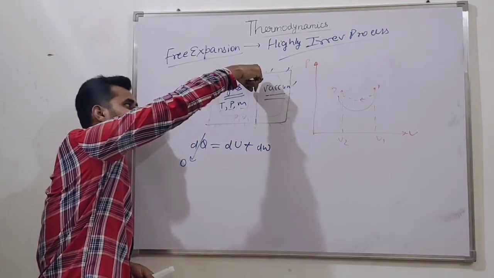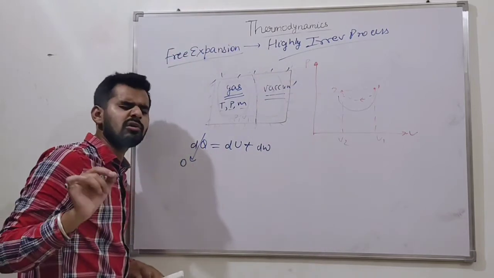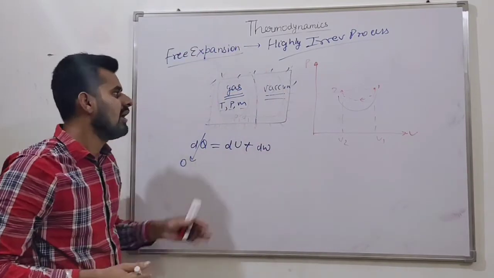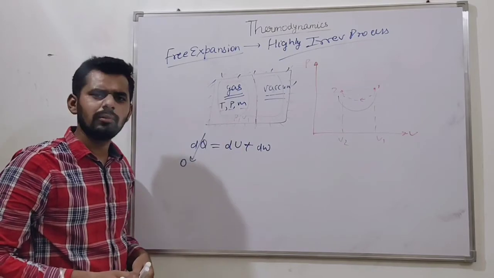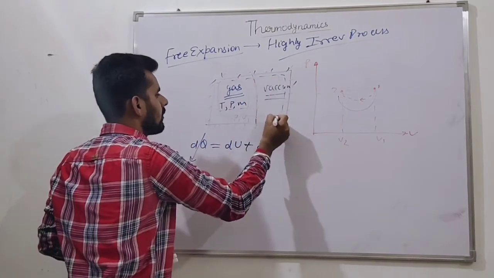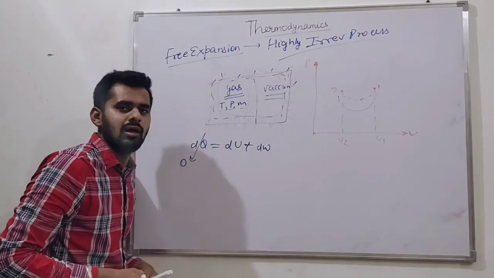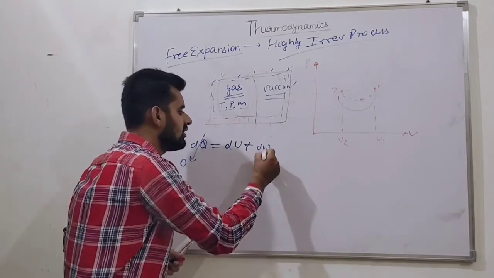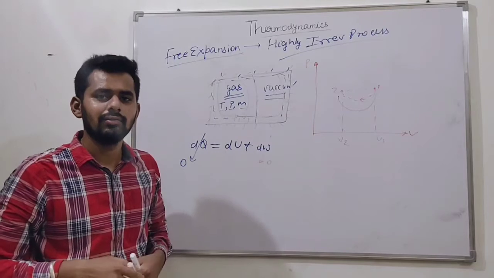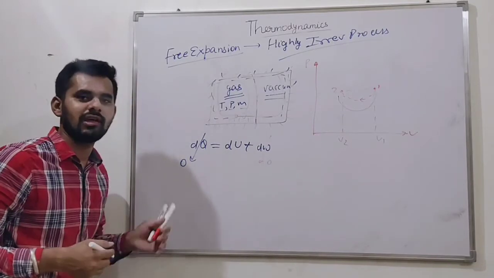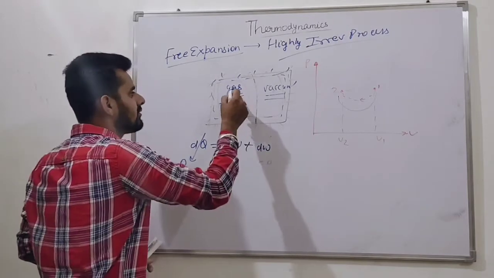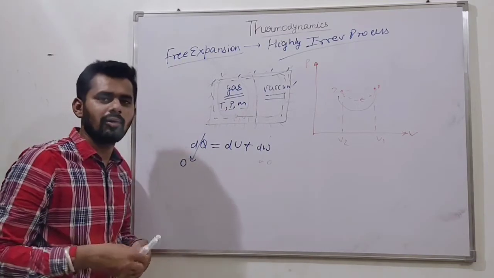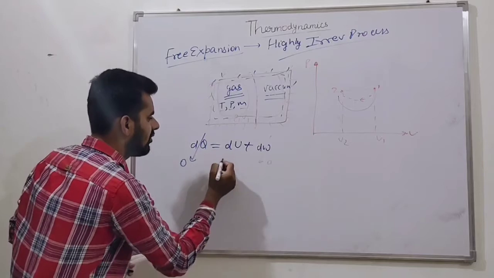If we neglect the work we provided to remove this partition, because it is minor work, is there any kind of work? Does anything cross the boundary? This is our total system. The gas does not cross the boundary. Is there any type of interaction there? No. So this work is also 0. There is no PdV work, friends. No boundary work is there because they do not cross the boundary. The gas expands inside the system, not crossing the system boundary. So inside the system the work done is 0.